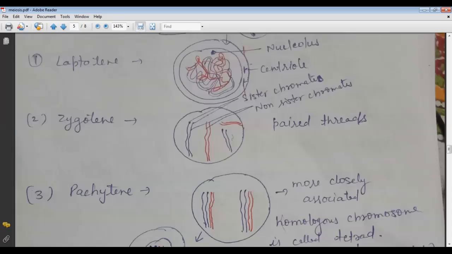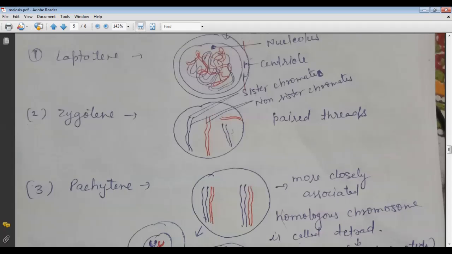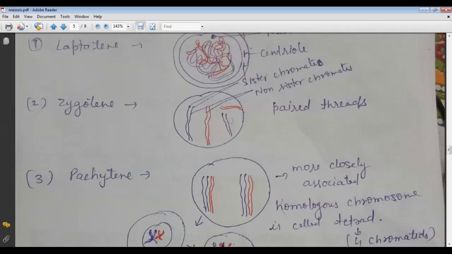But these, the one blue and the one red, are not the sister chromatids. These are the non-sister chromatids. So as we know, in the zygotene stage, here the chromosomes start pairing together.